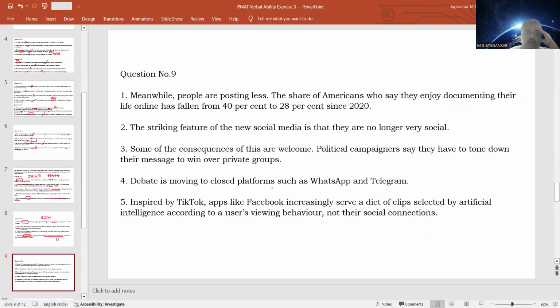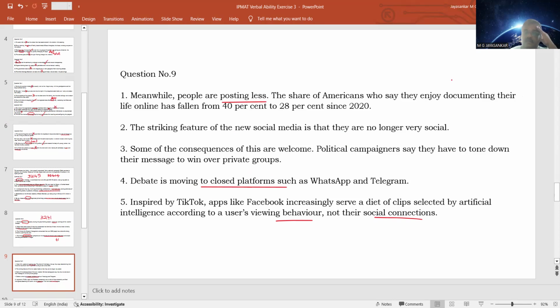Social media apps are giving content based on the users' viewing behavior, not because of their social connections. So that is one aspect. Another aspect is that people are now posting less and less on social media platforms. Another is that debate is now moving to closed platforms, so people are keeping their opinions private. They are expressing their opinions only in very closed platforms, not directly broadcasting them on social media where everybody can see them. So these are the features of the new social media.